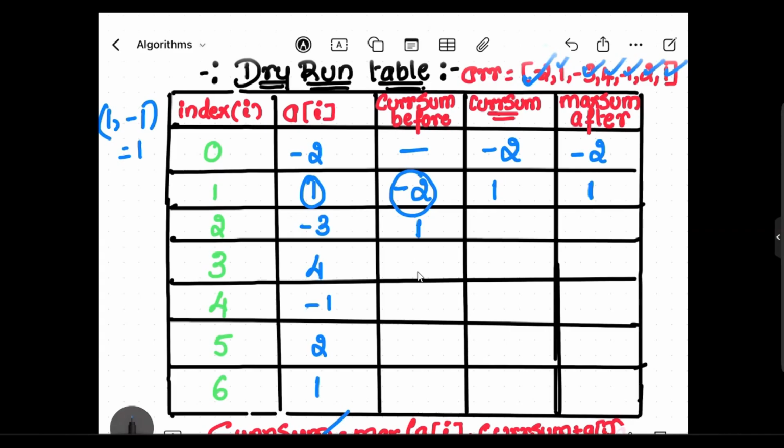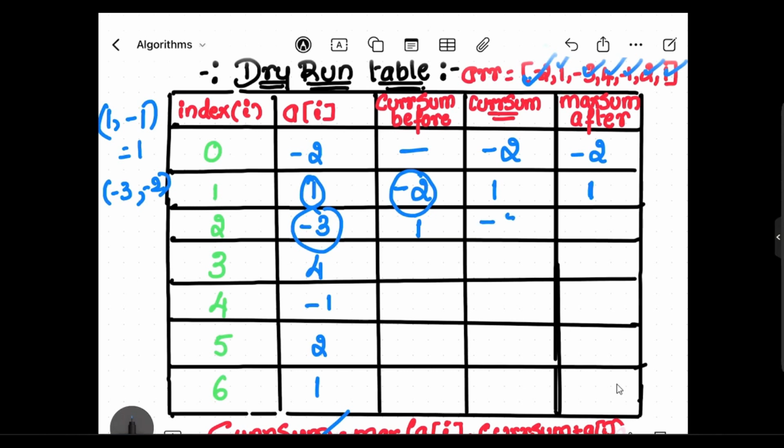A of I this time we have -3. A of I comma current sum plus a of I, right? Current sum is 1, plus a of I would lead to 1 comma -3. 1 plus -3 would lead to -2. So max of -3 and -2, -2 is the max.